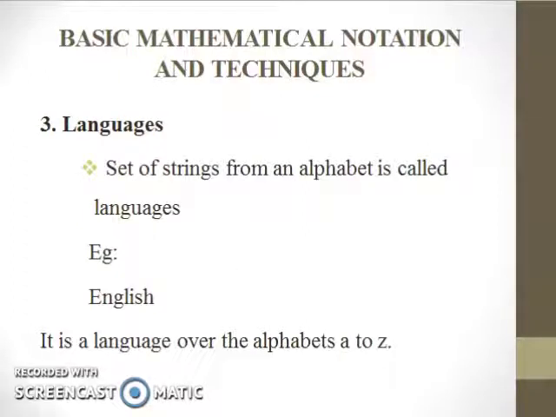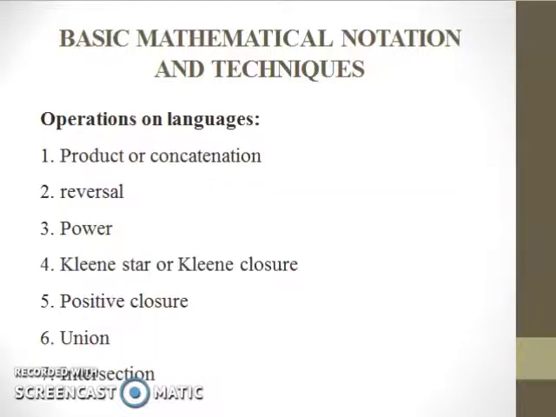The next one is languages. A set of strings from an alphabet is called a language. For example, English is a language over the alphabet A to Z. Next one is operations on languages. First one is product or concatenation. Second one is reversal. Third one is power. Fourth one is Kleene star or Kleene closure. Fifth one is positive closure. Sixth one is union. And seventh one is intersection.